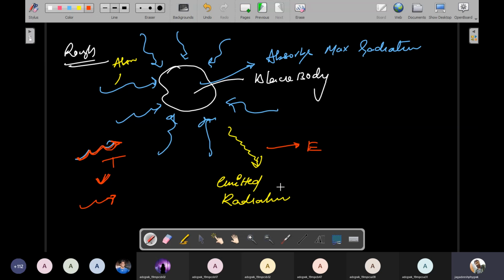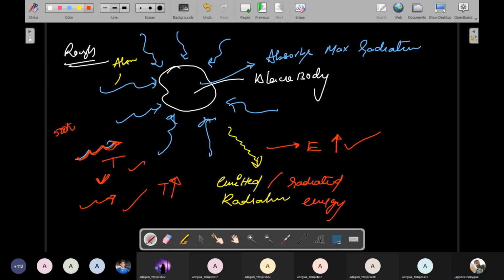So therefore, emitted radiation or radiated energy, whatever it may be, you can say this is emitted radiation as well as radiated energy. The radiated energy of this emitted wave is directly proportional to temperature. If you are increasing your temperature, then radiated energy also increases, because if you give, suppose, 500 Kelvin temperature to this black body,